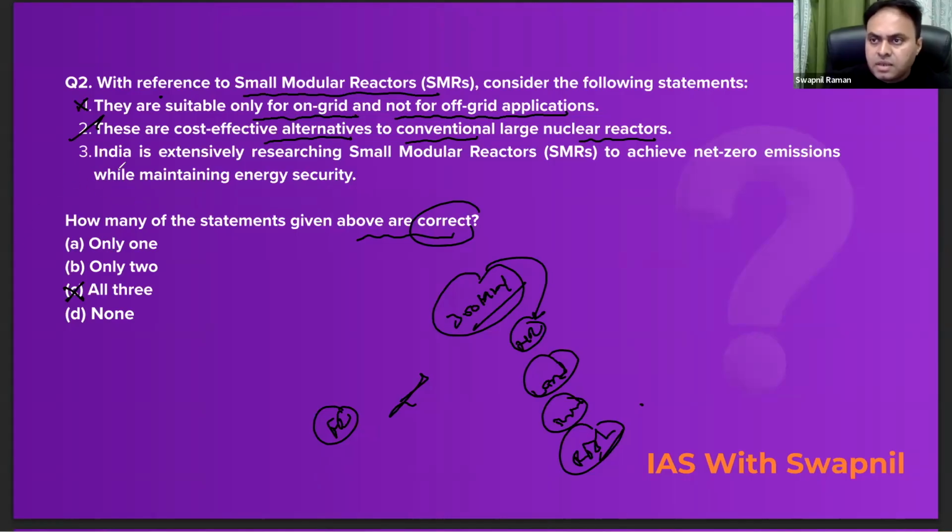लुक एट द थर्ड स्टेटमेंट. इंडिया इज एक्सटेंसिवली रिसर्चिंग स्मॉल मॉड्यूलर रिएक्टर्स टू अचीव नेट जीरो एमिशंस while maintaining the energy security. Absolutely correct. So both these statements 2 and 3 are correct. Question was, how many of these statements given above are correct? So correct answer would be B for Bombay, only 2. Now let's move on to the explanation part.